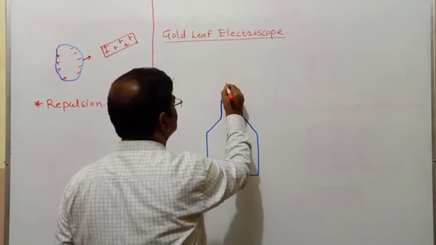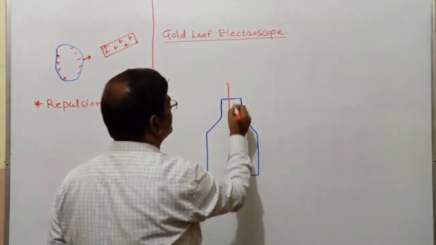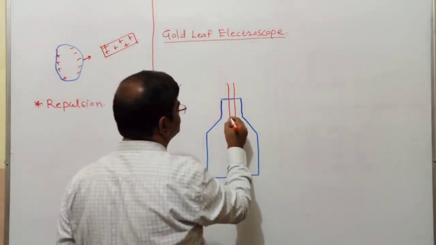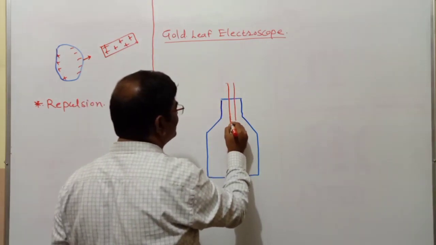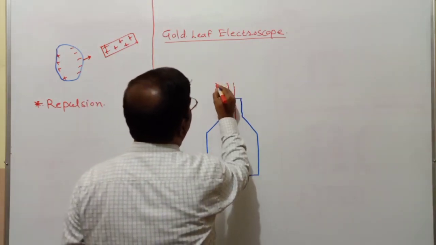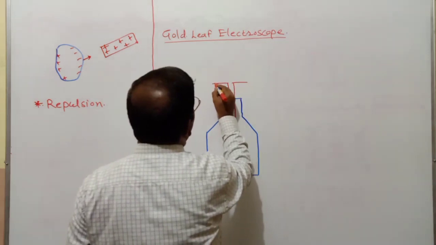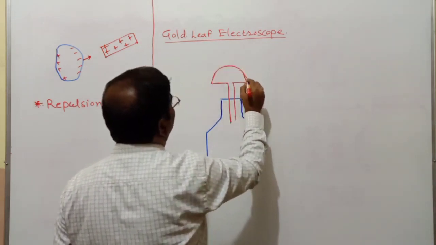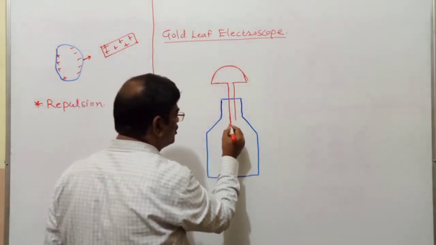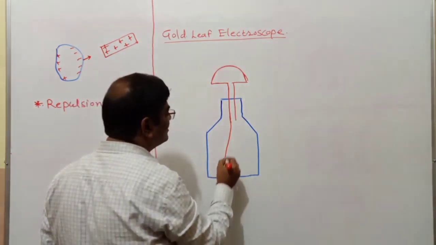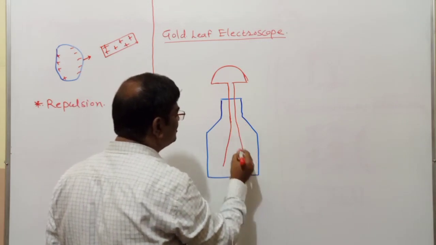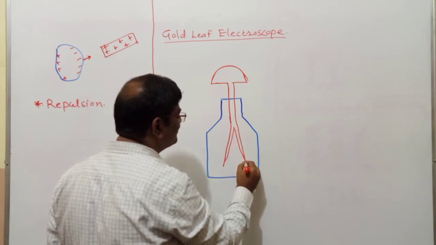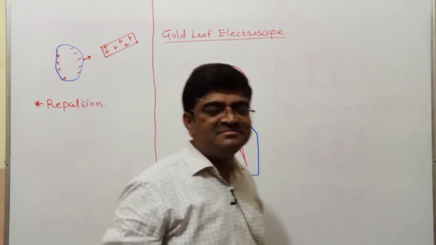Here you have got a rod made up of conductor, of course gold material you can say. Over here, conducting a disc we fix, and a disc I have made up of conductor, and to the other side I have got two thin leaves of the same material, and the material is gold.